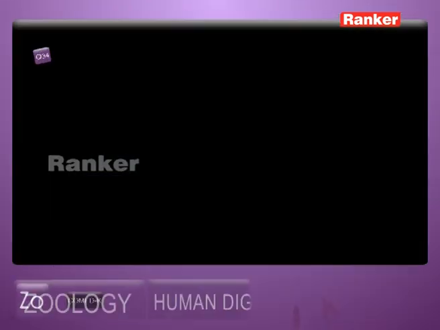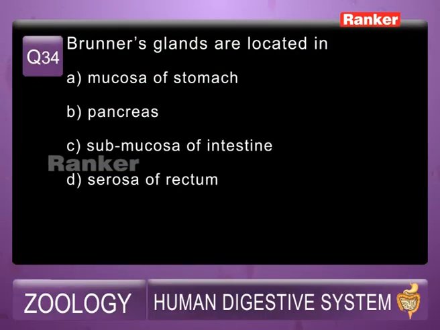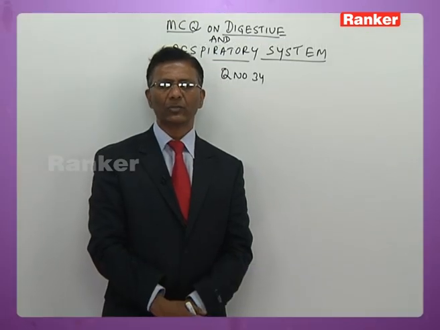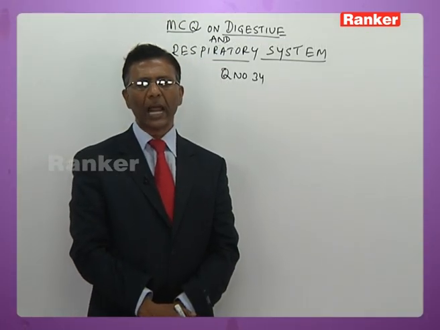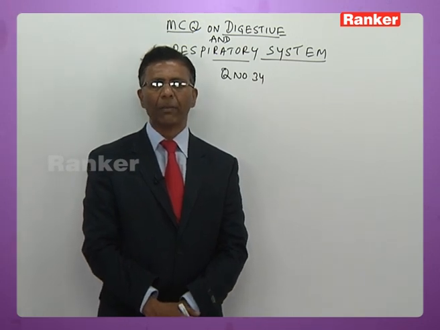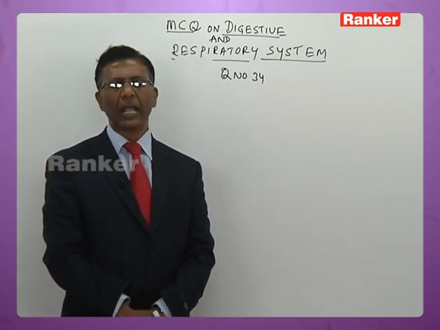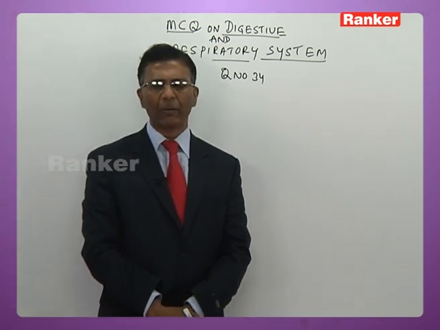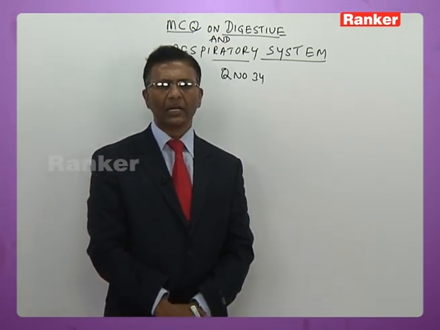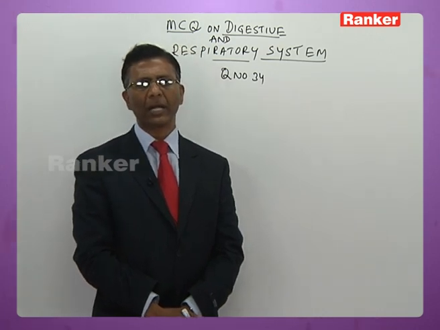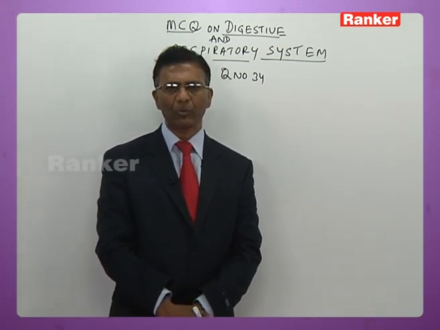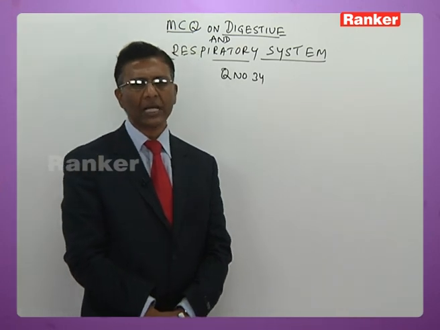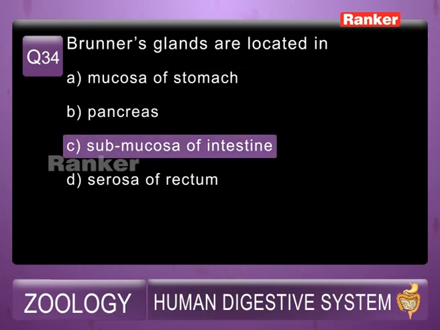Question number 34. Brunner glands are located in A, mucosa of stomach; B, pancreas; C, submucosa of intestine; D, serosa of rectum. So remember, students, the most important concept here: Brunner glands, unlike all the other digestive glands, are embedded in the submucosa. The rest of the glands, take gastric glands of the stomach, crypts of Lieberkühn of the ileum, and the other digestive glands are all embedded in the innermost part of the alimentary canal, that is the mucosa, whereas Brunner glands are embedded in the submucosa. So the answer for this is C, submucosa of intestine.